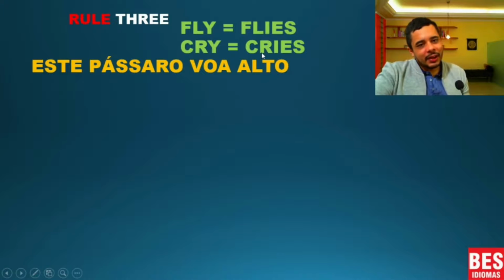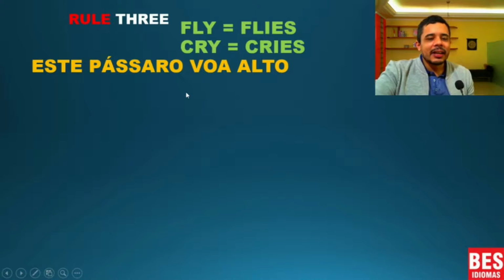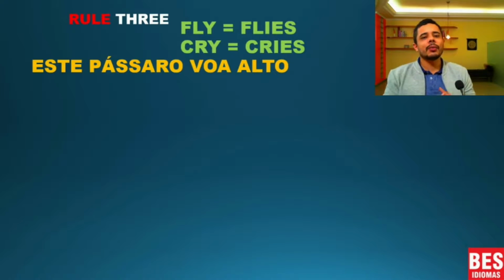Cry, cries. Yeah? So pay attention to this, especially you that want to do a master degree exam, okay? Because in the master degree exam, this kind of subject appears a lot, and sometimes it can confuse you.